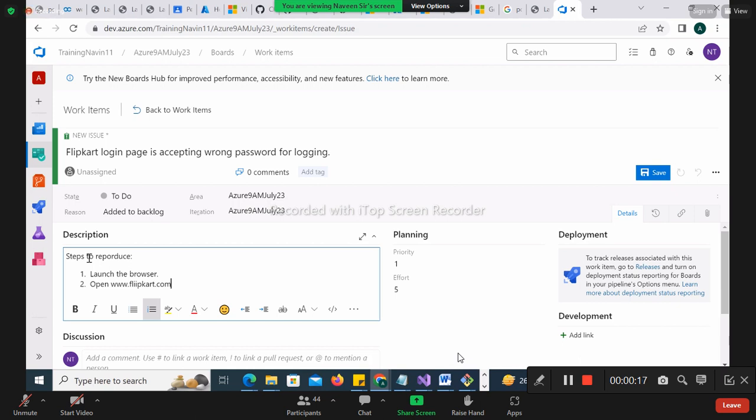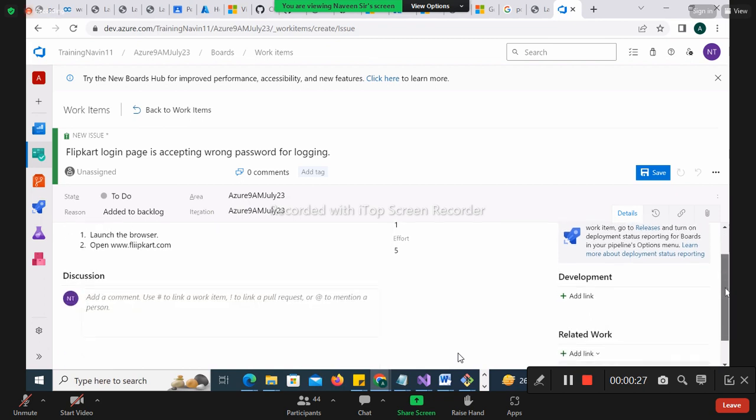Expected result, it should not allow. Actual result, it is allowing. So all these things you have to write here. I will not be bothering with that because we are not a QA, right? Leave that. So we have created the bug, it seems.